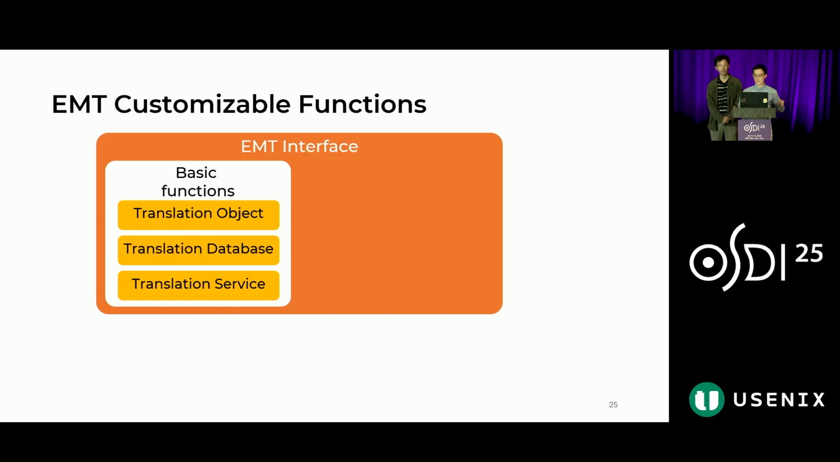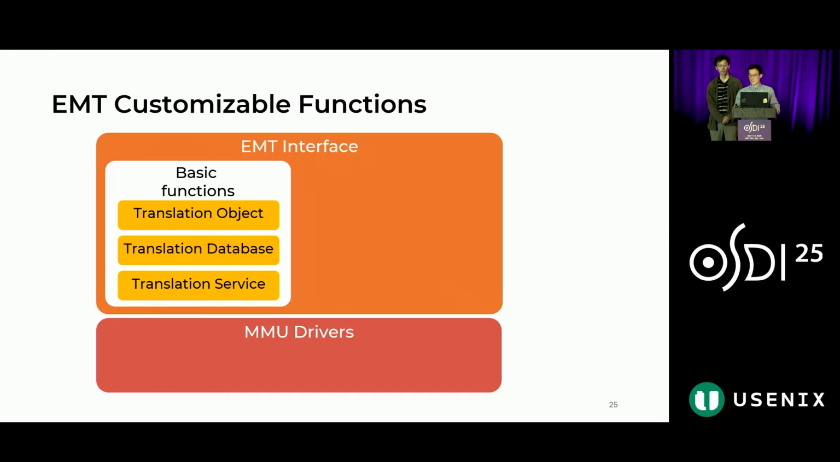With the three basic abstractions and their operations, we have the basic functions of the EMT interface, and we call the implementation of the EMT interface an MMU driver. Different memory translation architectures have their corresponding MMU drivers. The basic functions are required to be implemented, and after they are implemented, we will get a functional and bootable kernel, and the basic functions are hardware neutral. However, they're not expressive enough to do hardware-specific optimizations.